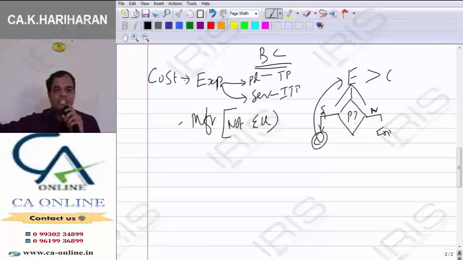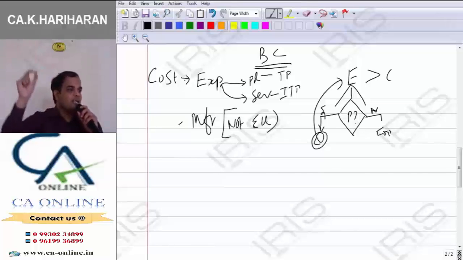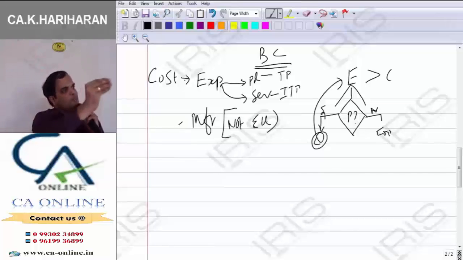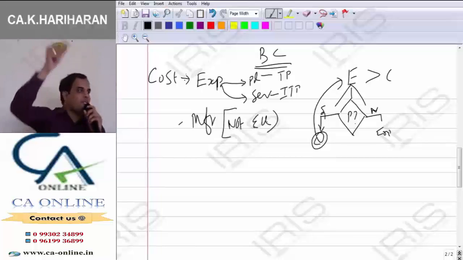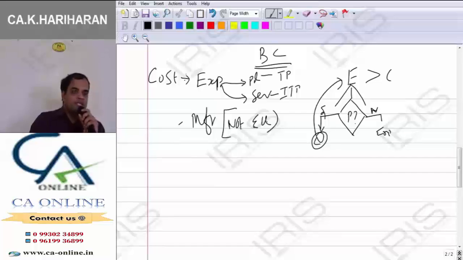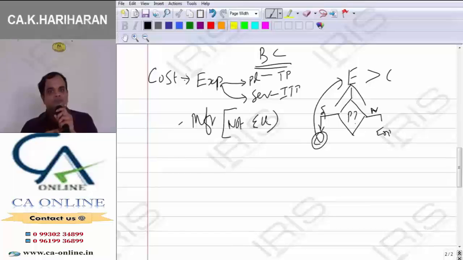Very good. How much have I invested? Total cost. How many units have I produced? Total cost divided by number of units is equal to cost per unit. So one of the techniques is total cost divided by number of units equals cost per unit. The same technique may not be applicable for all industries. Why is that?